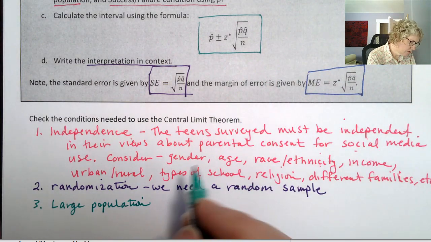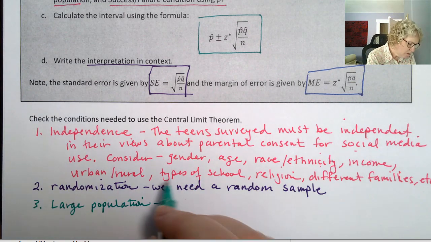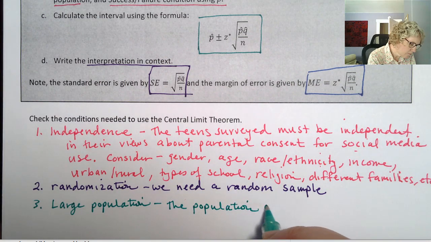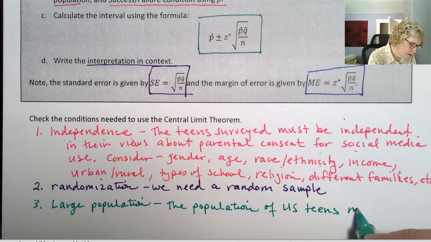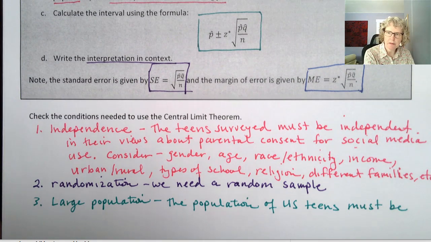This is great because this is where we identify the population. The population of U.S. teens must be at least 10 times the sample size.